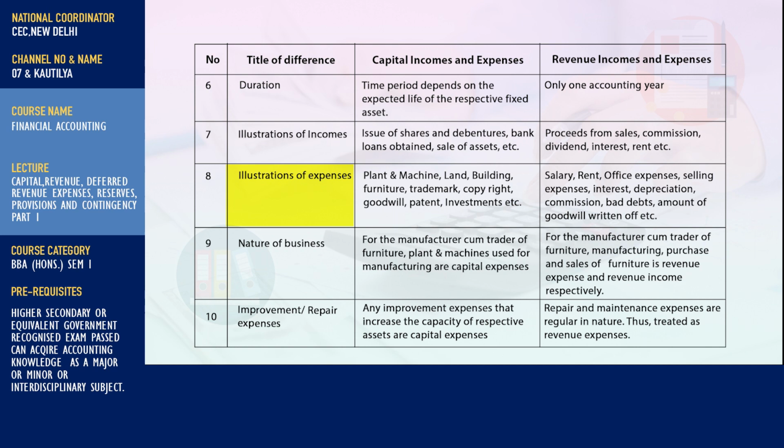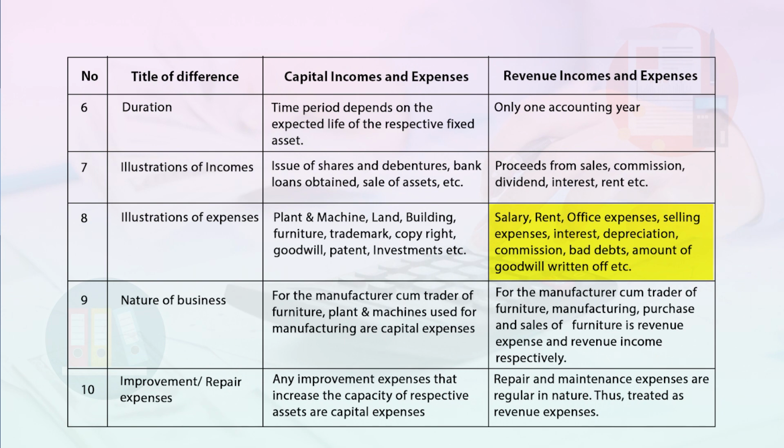Next is illustration of expenses. Plant and machine, land, building, furniture, trademark, copyright, goodwill, patent, investments, etc. are the examples of the capital expenses. Whereas salary, rent, office expenses, selling expenses, interest, depreciation, commission, bad debts, amount of goodwill written off, etc. are the examples of the revenue expenses.